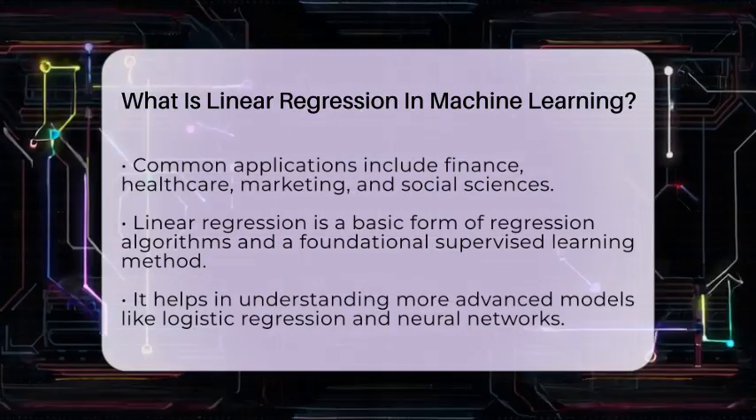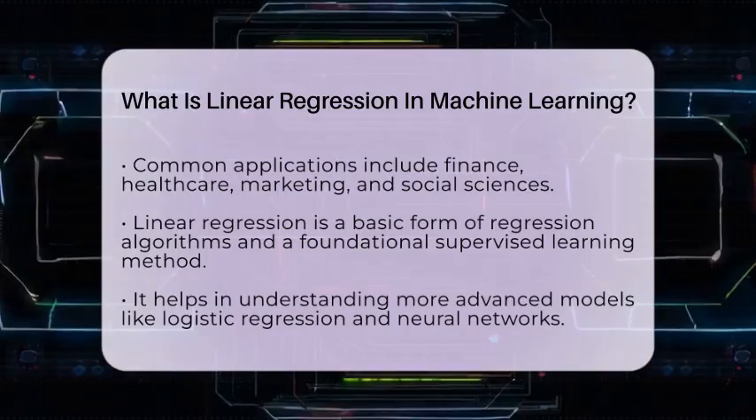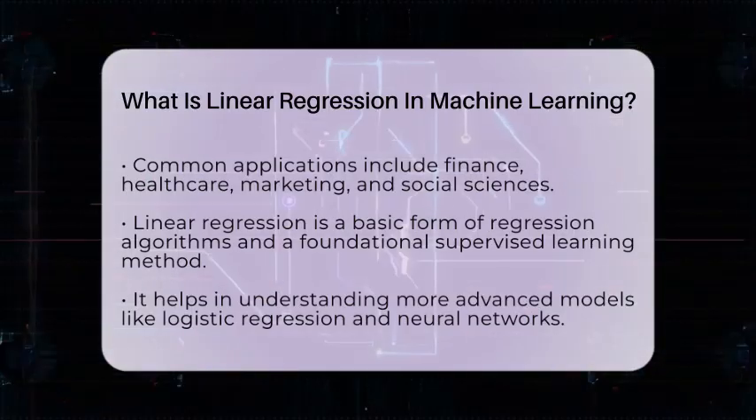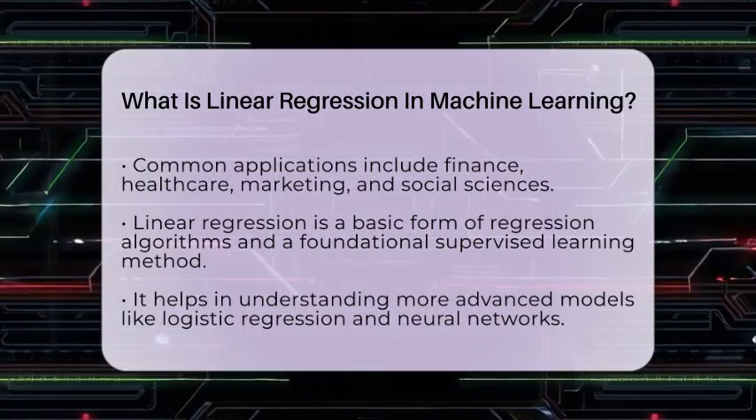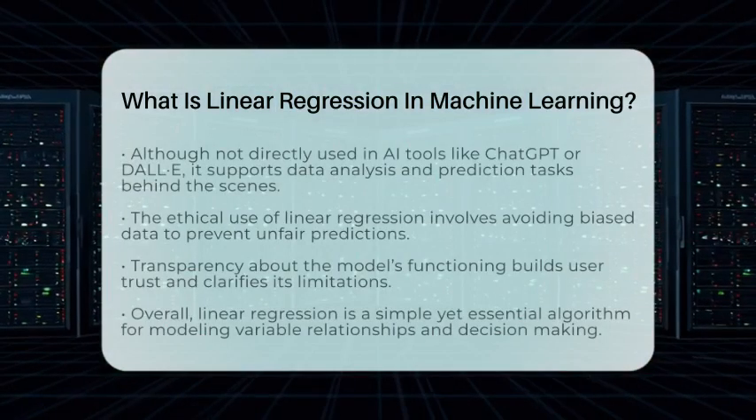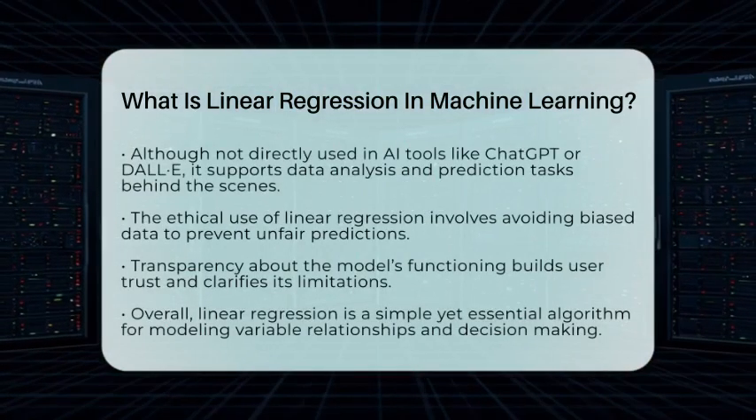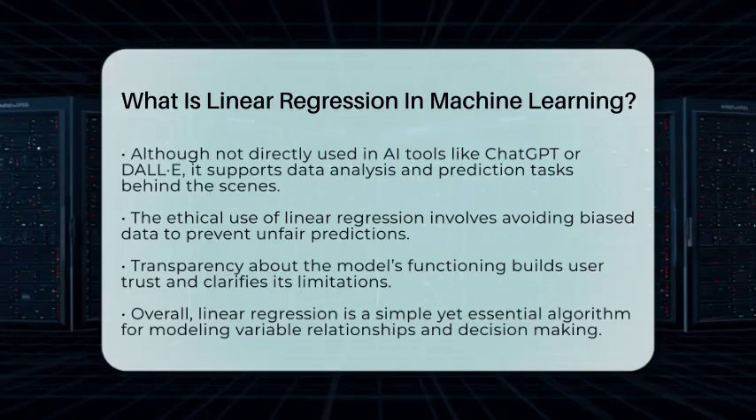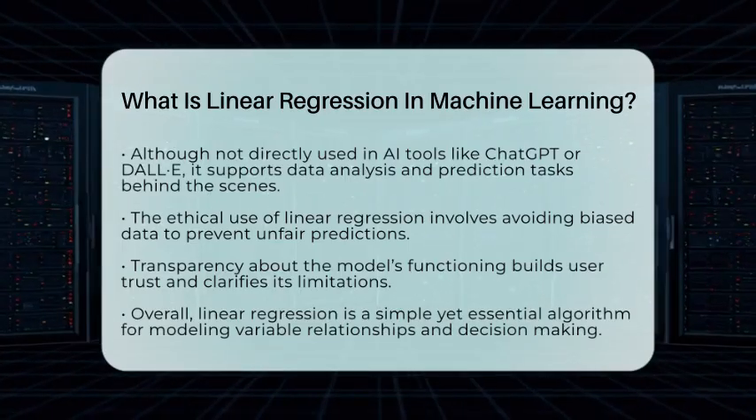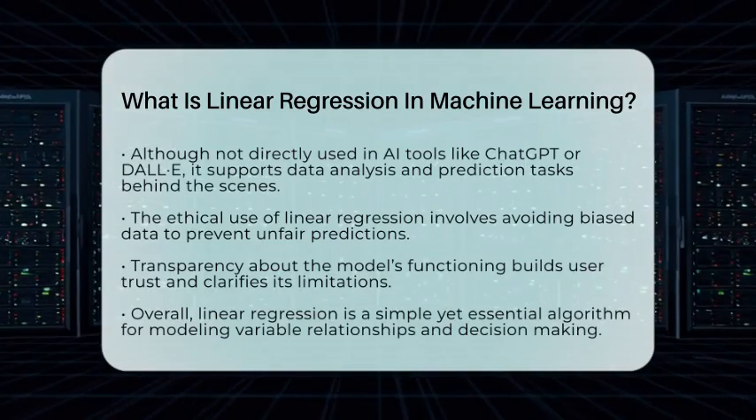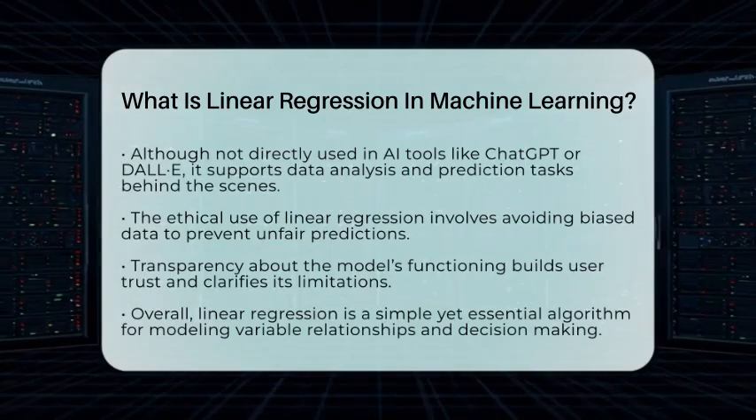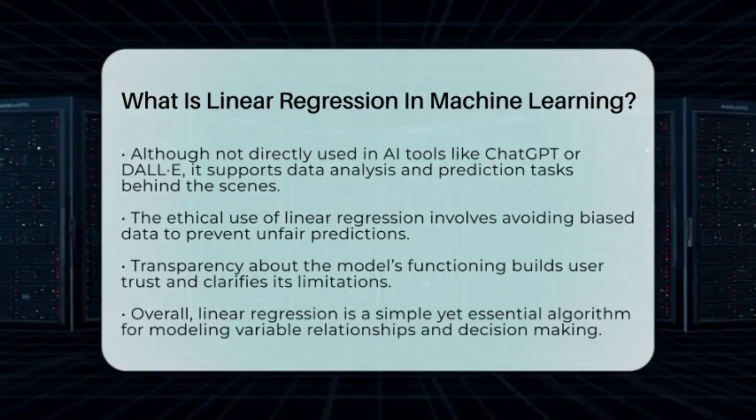In practical AI tools like ChatGPT, DALL-E, or Midjourney, linear regression might not be used directly for generating text or images. But it plays a key role behind the scenes in data analysis and prediction tasks that improve these systems. For example, productivity plugins may use linear regression to forecast user behavior or resource needs based on past data.